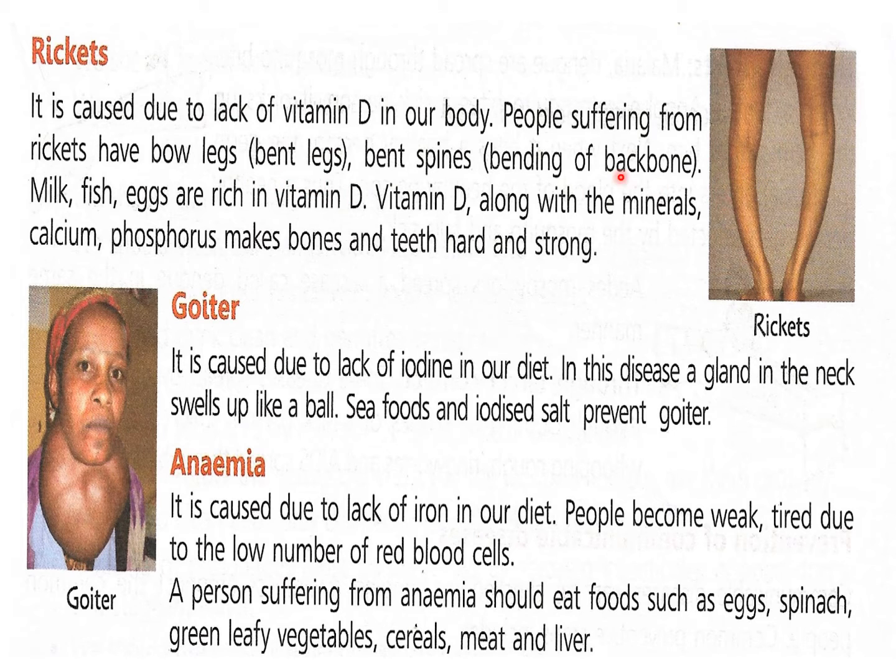धनुष की तरह मुड़ जाते हैं. Bent spines, bending of the backbone. Milk, fish, eggs are rich in vitamin D. Vitamin D along with the minerals calcium and phosphorus makes bones and teeth hard and strong. So vitamin D is very, very important.